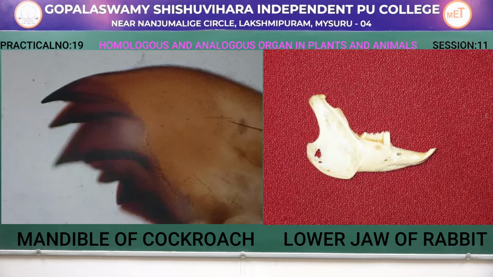Mandible of cockroach is chitinized, helps in cutting of food, whereas rabbit lower jaw is a bony structure, helps in grinding of food. Both structures help in cutting and grinding of food but have different structures. Mandible, as I have told, is chitinized and helps in cutting the food, and rabbit's lower jaw helps in grinding the food and it is a bony structure.